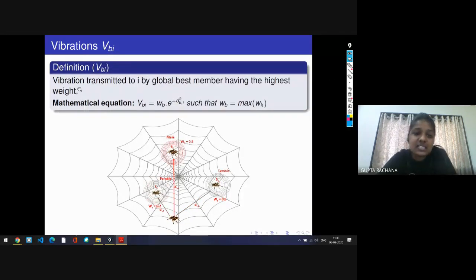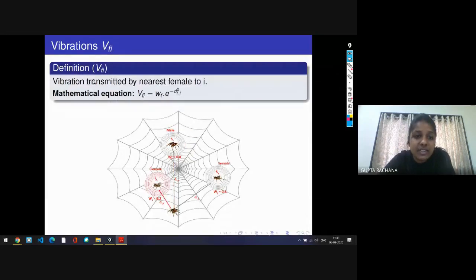Next is the VBI. Here you can see the maximum weight of the colony. You can see 0.2, 0.6, 0.8. So this male spider has the maximum weight, that is 0.8. So for VBI, this spider Sx is the best spider of the colony, and accordingly we will define this vibration equation.